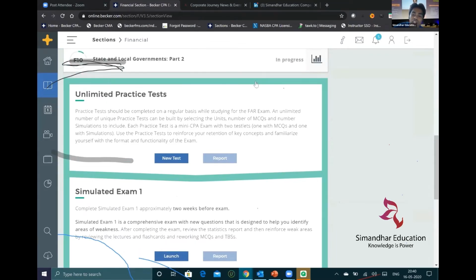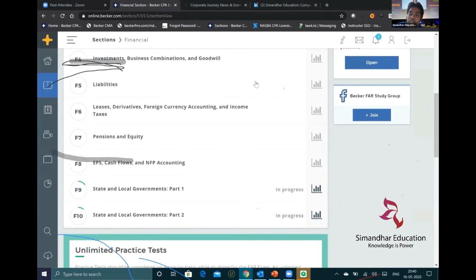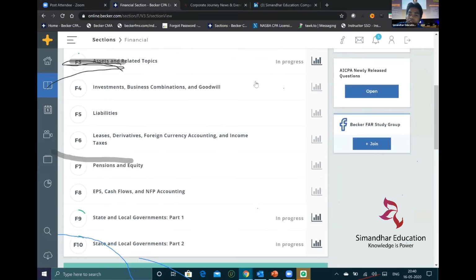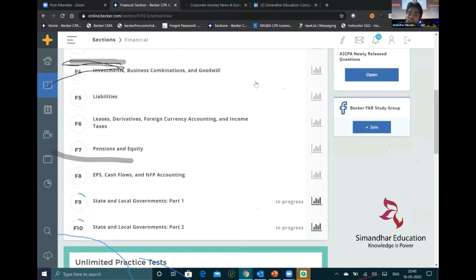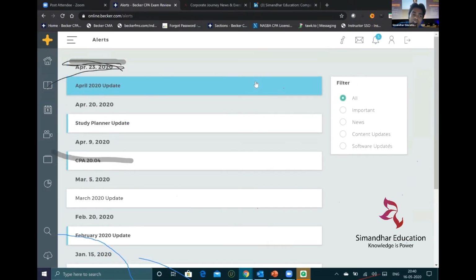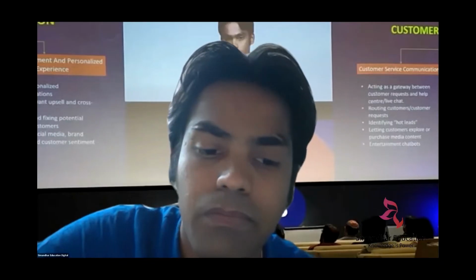You have something called a library here. You have the Becker Facebook study group. You have AICPA newly released questions, which you can see on the right hand side. If you see there on the right hand side, you have AICPA. The beauty of this product is it gets automatically updated. If you see there, every month there are some updates in the product. So that's why it is considered to be one of the leaders in the CPA.